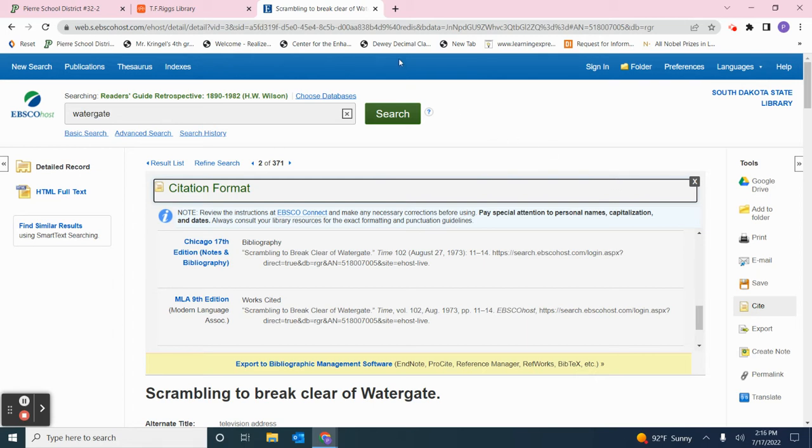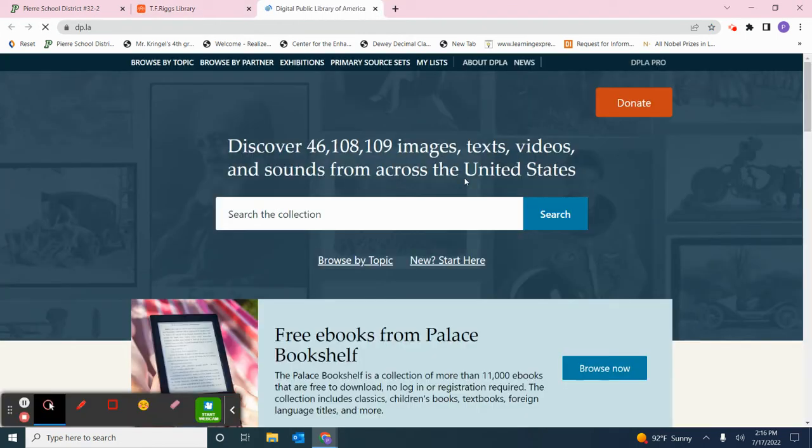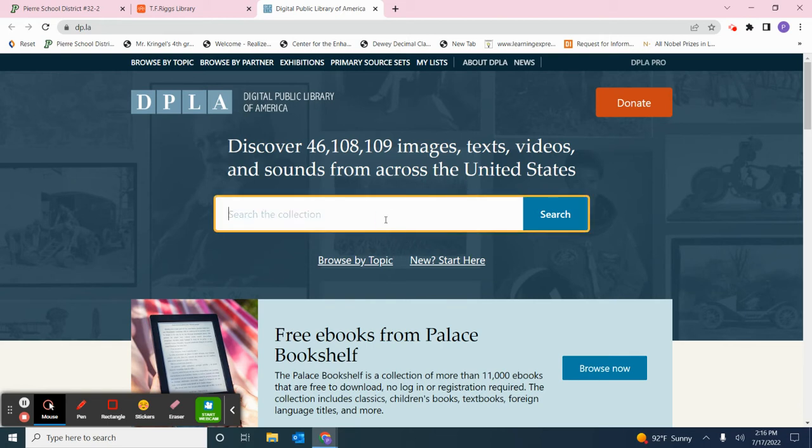Again, you can copy and paste that into your works cited. So I love, like I said, Reader's Guide Retrospective, and I love the 19th century newspapers to get some of that primary source material. Another database that I want to show you and talk about, because I think it's just the coolest thing ever, is the Digital Public Library of America. This is not a South Dakota State Library database. This is just a database that's on the internet and available to the public. It contains over 46 million images, texts, videos, and sounds from libraries across the United States. I think this is just so cool.